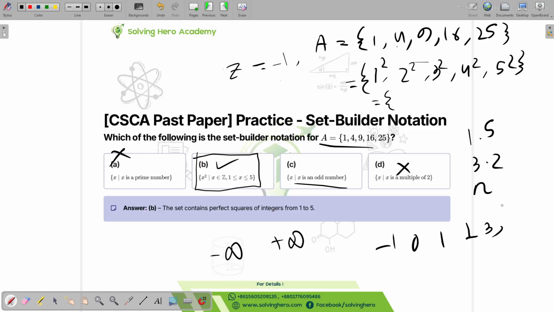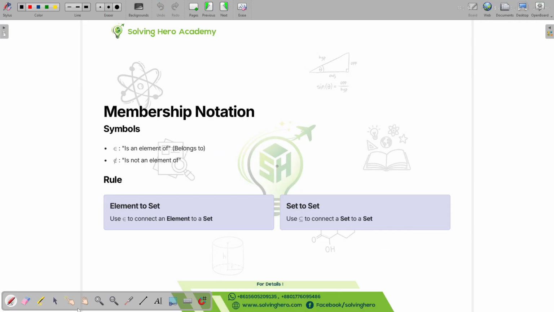It cannot have a decimal point in there. So Z is an integer, and it can be negative, it can be 0, it can be everything except decimal numbers, right? So it has to be distinct numbers, and we can see these are distinct numbers because 1, 2, 3, 4, 5, and they're whole squares. That's why there's a square here, and we can see that it goes from 1 to 5. So this is the correct answer. Okay, let's move on to the next slide.